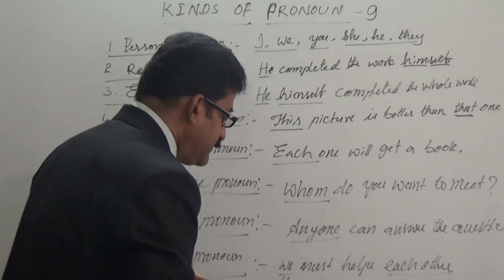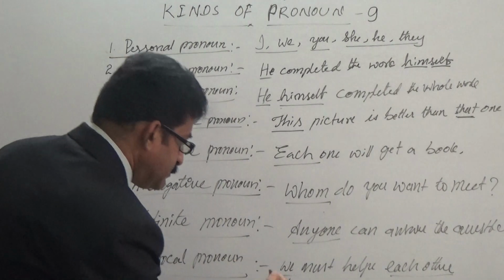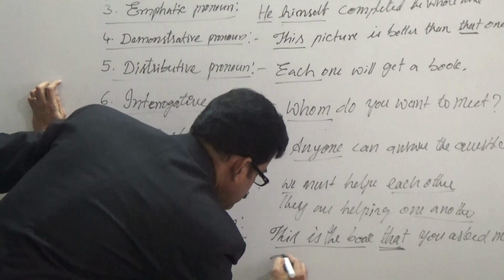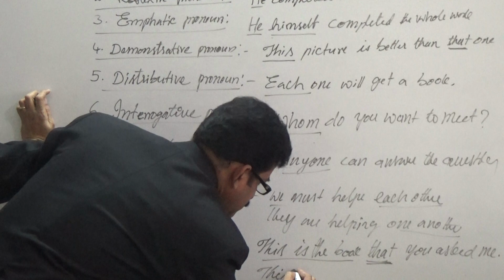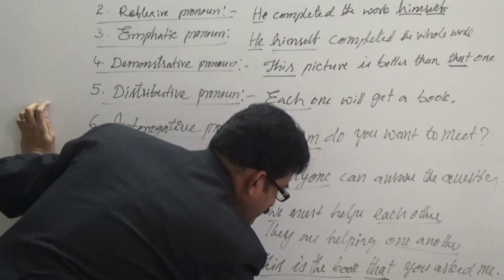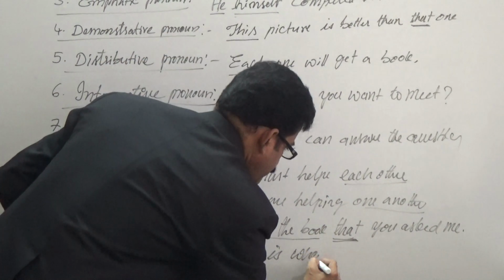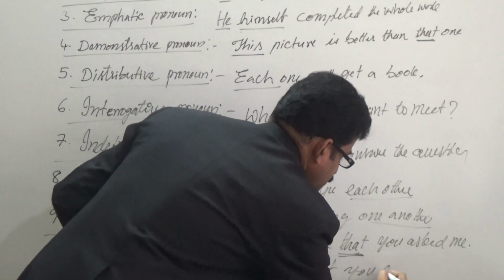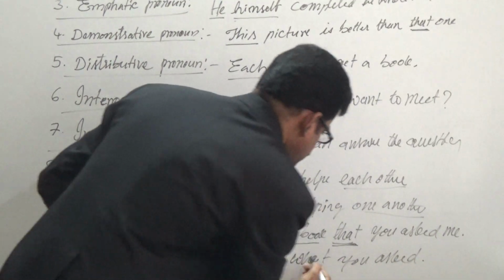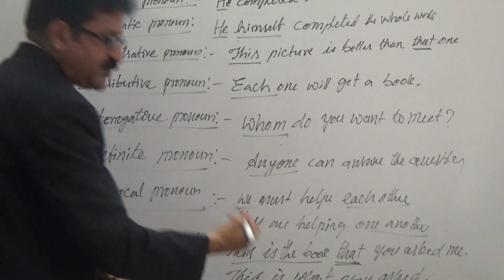See, for example, this is what you asked. This is what. This is what. Like this.